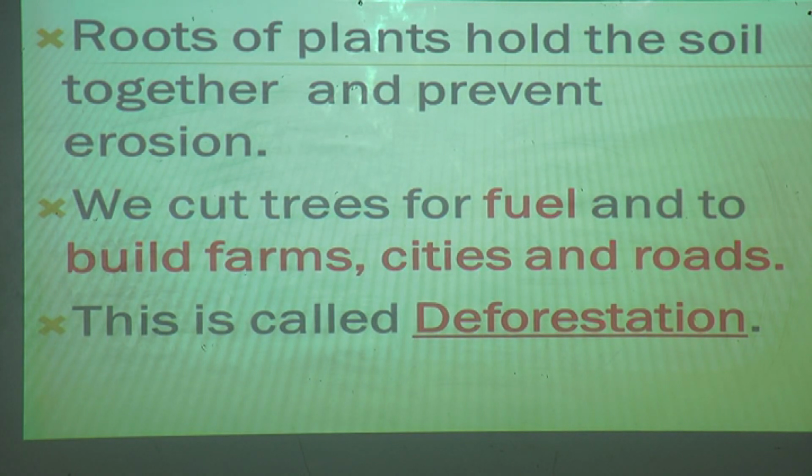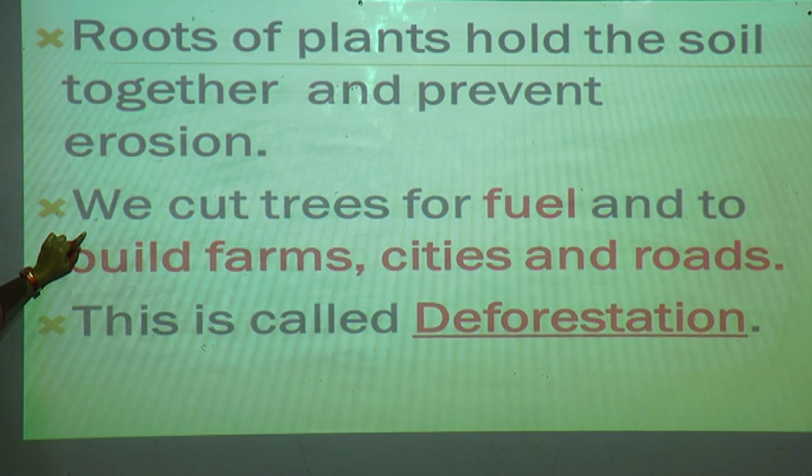Now one point here: deforestation is when we cut all the trees. Yes students, nowadays cities are growing, we are becoming very advanced. Step by step, new buildings and new colonies are coming up, isn't it students? So how is it happening? We are all cutting the trees. For what purpose?